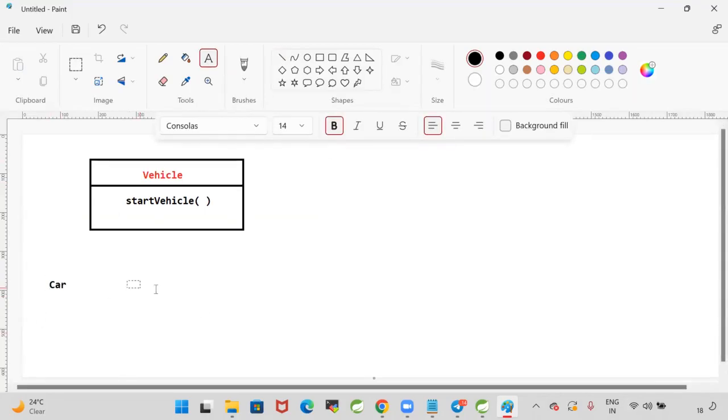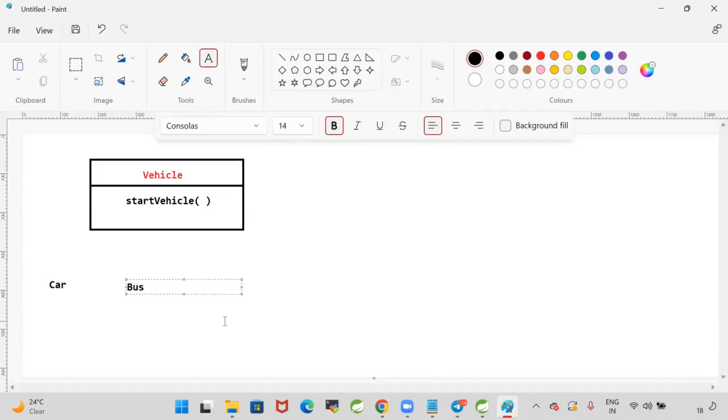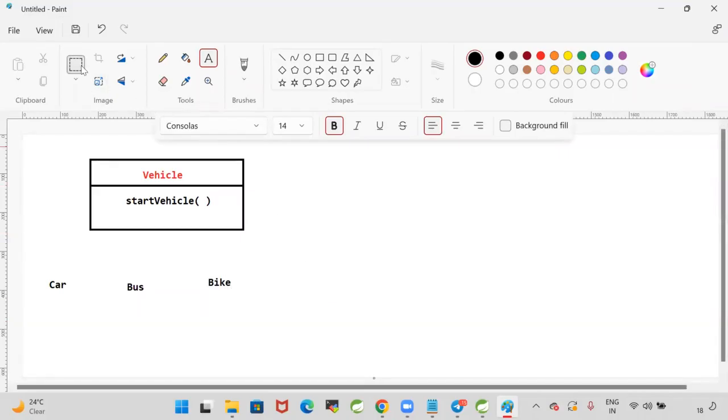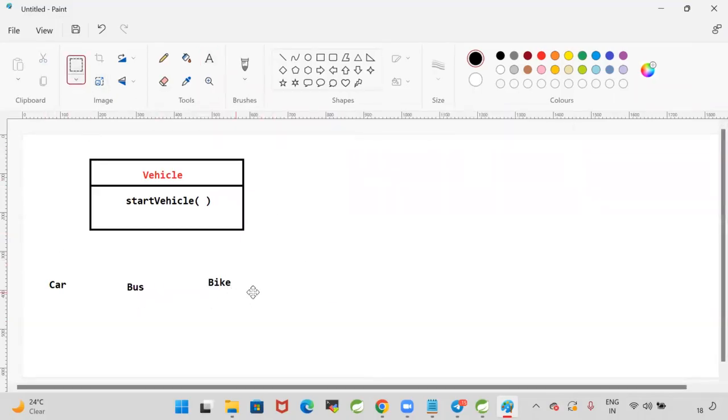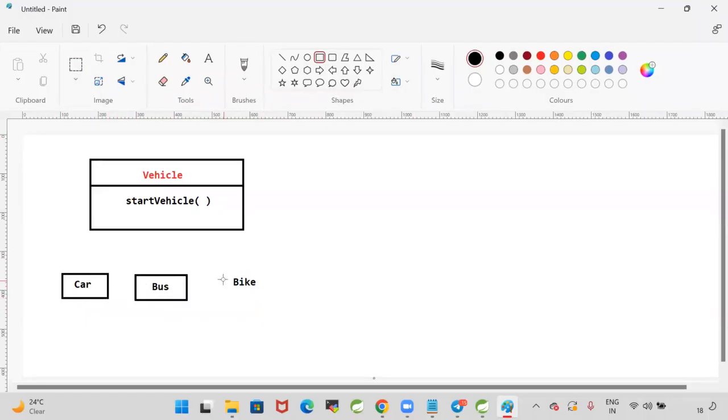Car is available, Bus is available, and Bike is available. All these are vehicles only. Car is a vehicle, Bus is a vehicle, Bike is also a vehicle. These classes are implementing that interface. What is the meaning of implementing an interface? We need to override the abstract methods of the interface. Car is implementing this, Bus is implementing this, Bike is implementing this. So the interface is implemented by 3 classes.